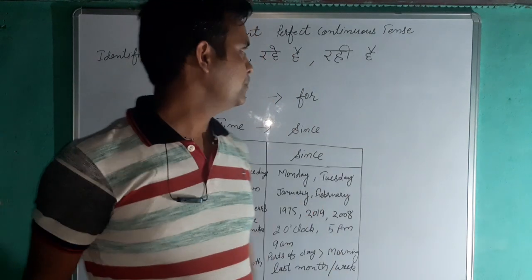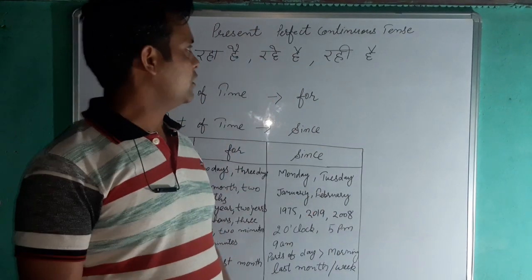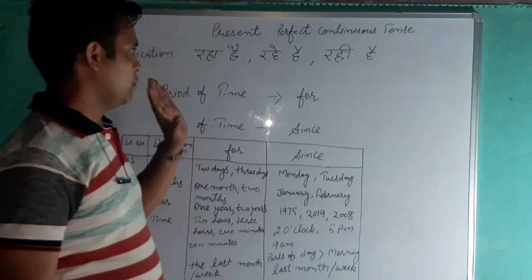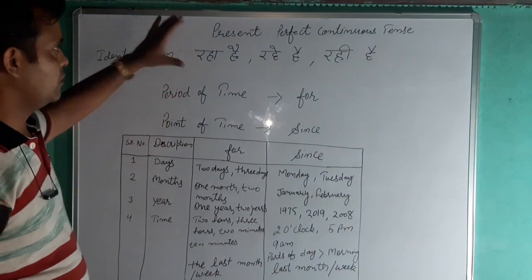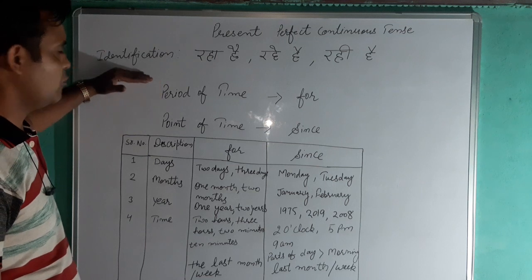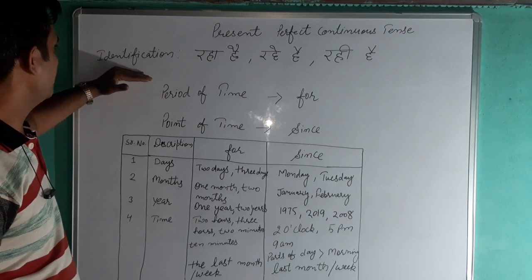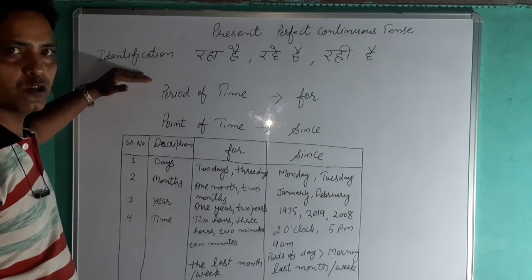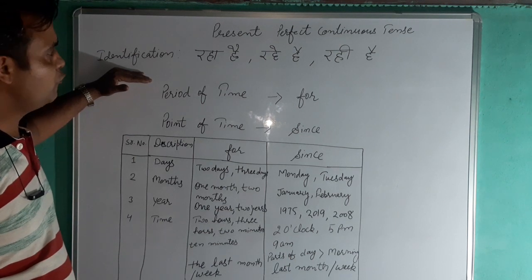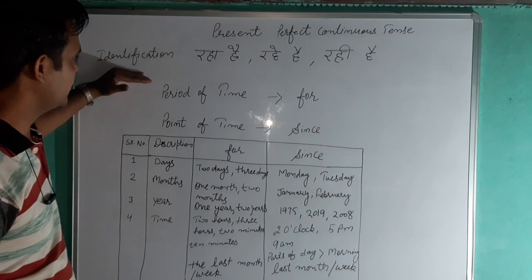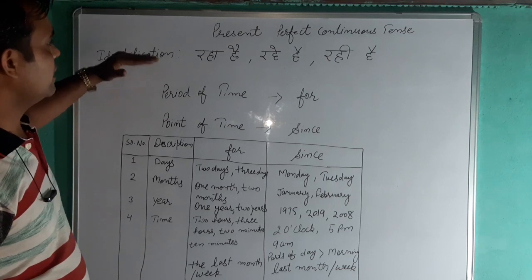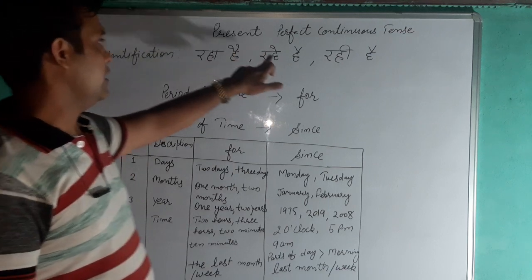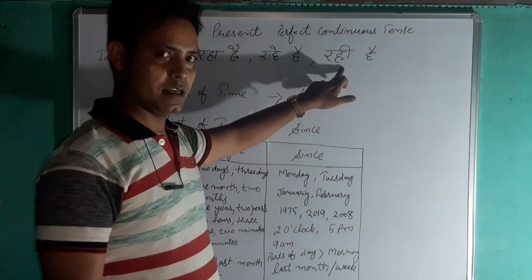आज हम प्रेजेंट परफेक्ट कॉन्टिन्यूस टेंस के बारे में पढ़ेंगे. ओके राइट. But before starting this tense I would like to acquaint you with the identification, पहचान कि इस सेंटेंस को हम कैसे पहचान सकते हैं if we have the Hindi sentences, right? Okay, so at the end of the Hindi sentences what comes? रहा है, रहे हैं, रही है.